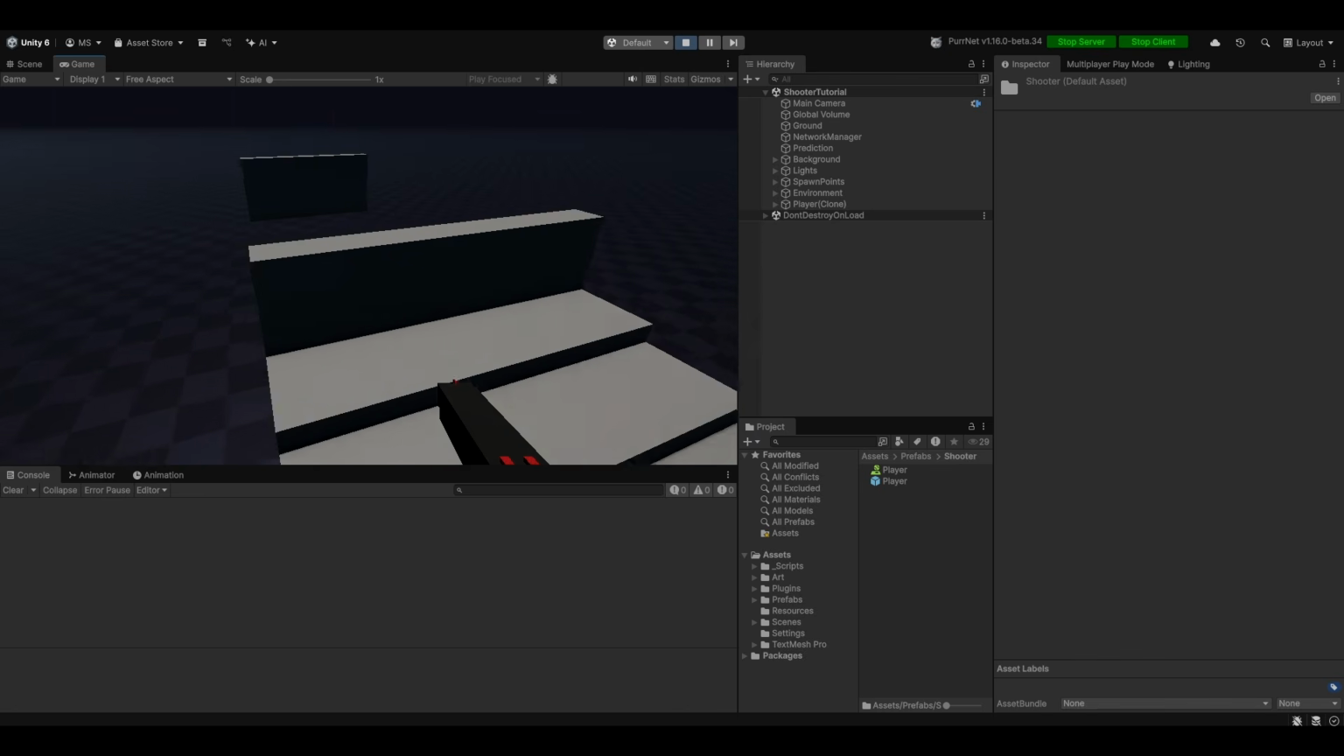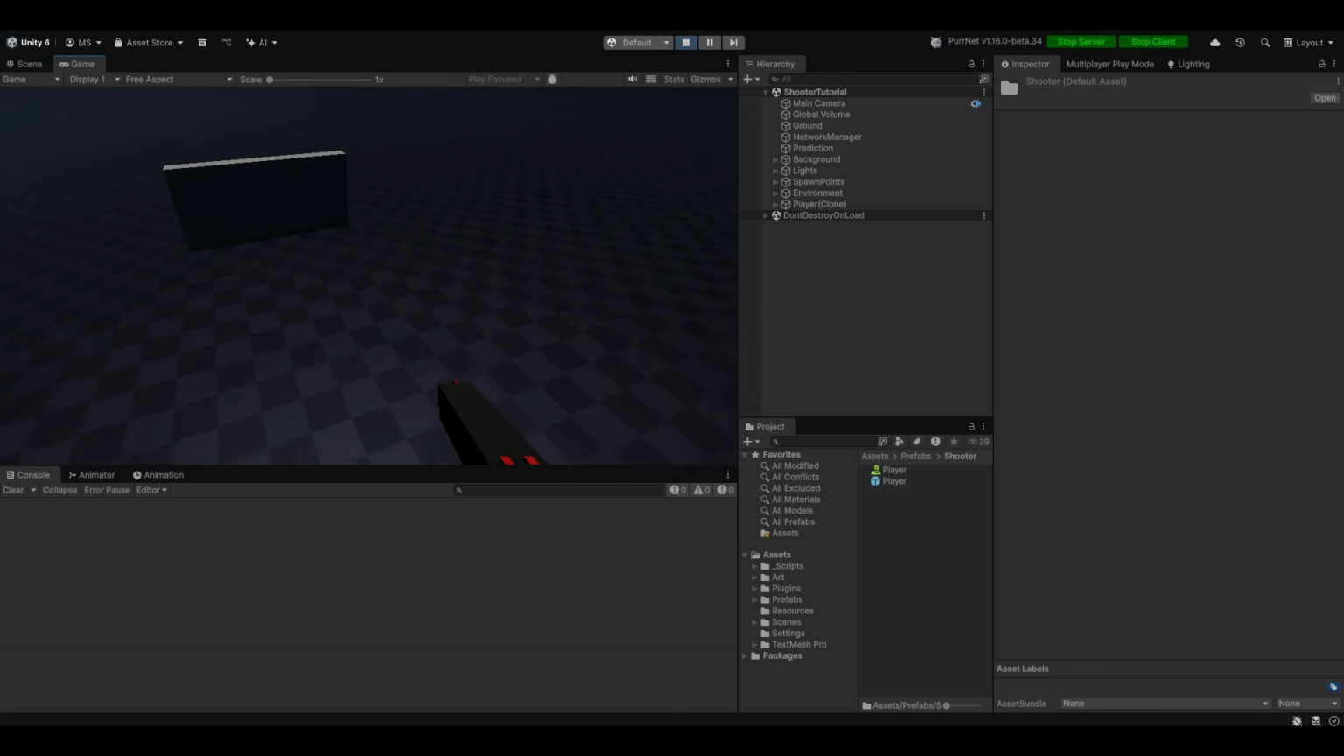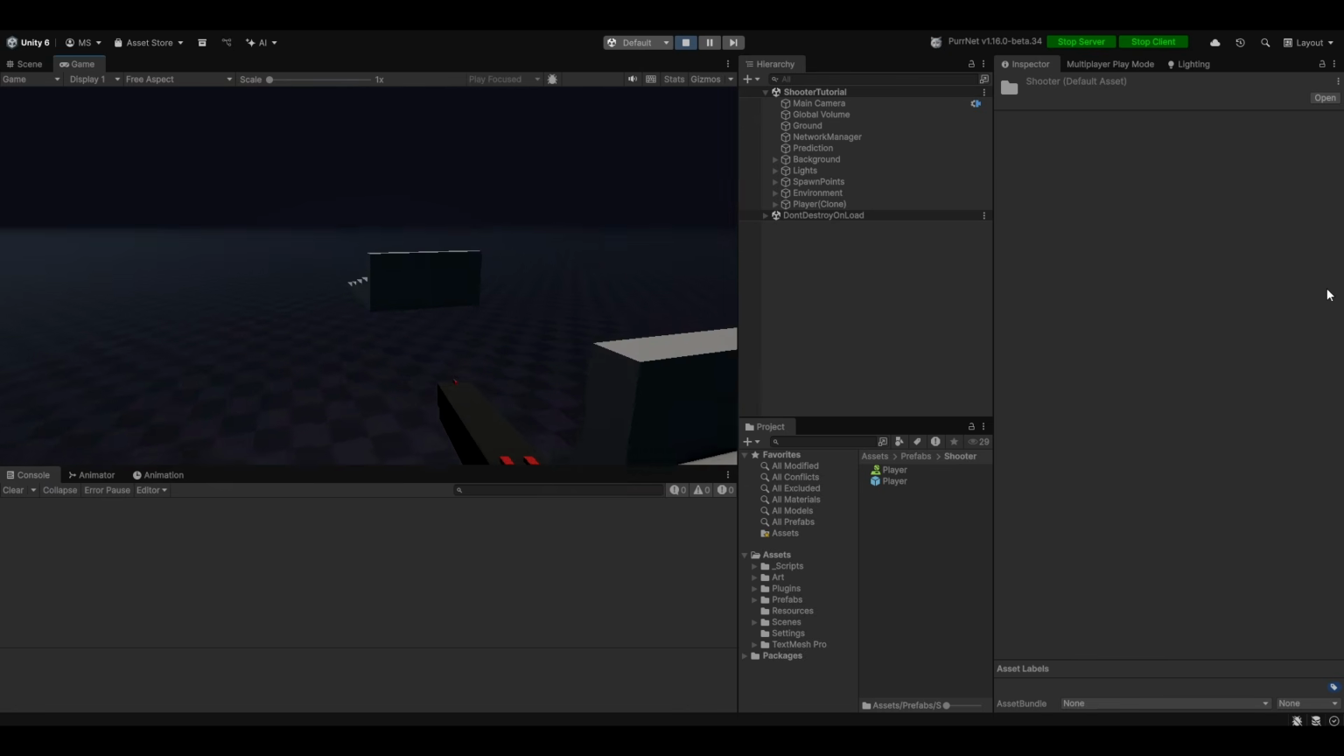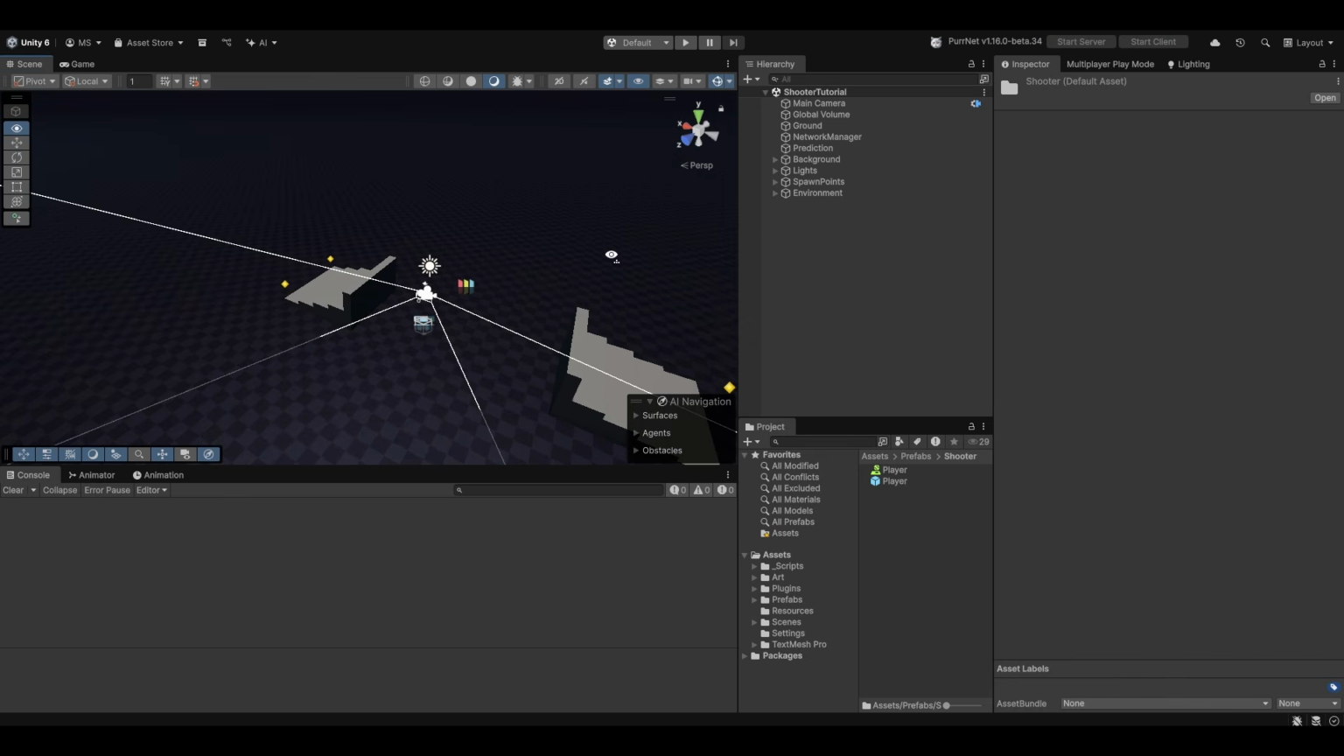And I think next let's actually introduce some shooting. However, before we do that, there's something with the jumping I'd like to fix first.